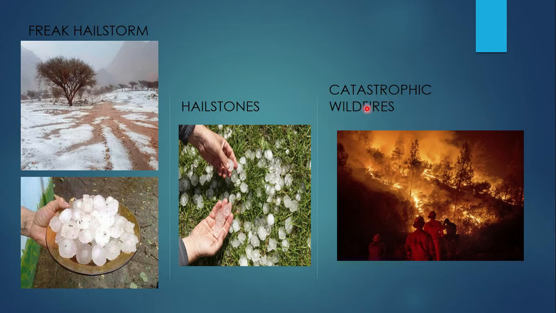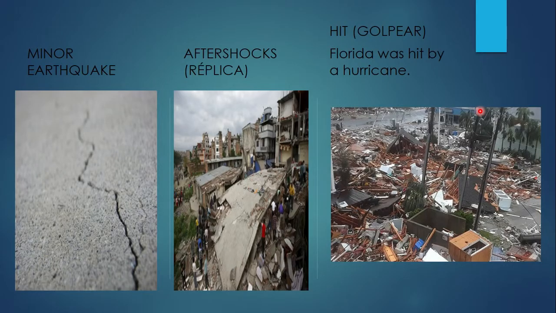And then we have catastrophic wildfires, ¿ya? We have, son los incendios que son así muy grandes, muy masivos, catastróficos, ¿ok? Let's continue. Minor earthquake. A minor earthquake quiere decir un terremoto que no tiene mayores consecuencias, es decir, que no es muy fuerte. Aftershocks is what we call réplica, yeah? The tremors or the very small earthquakes that come after an earthquake, okay?